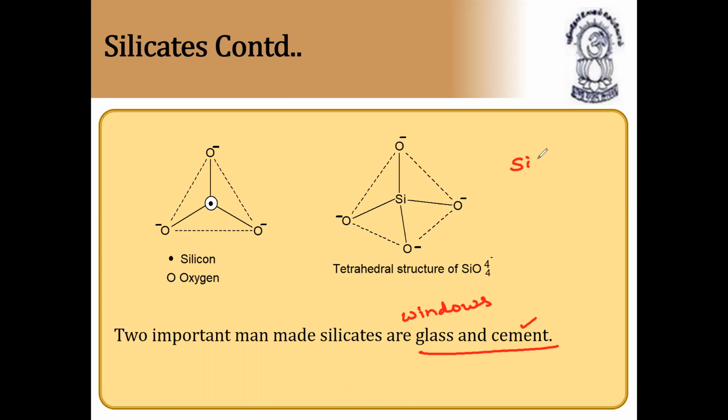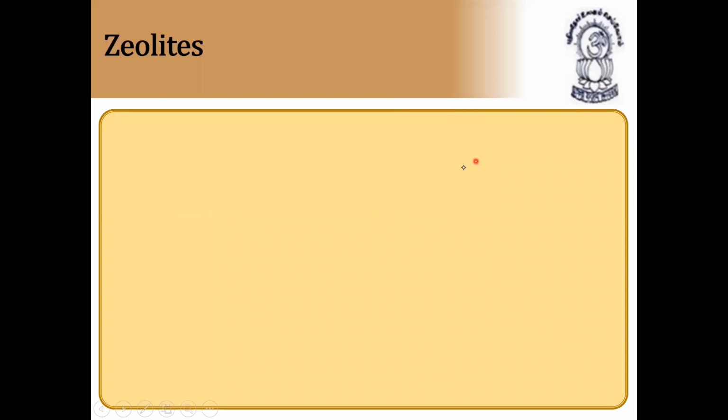It is of vital use. SiO4 4 minus has a tetrahedral shape, so the hybridization is sp3. It undergoes sp3 hybridization because of its tetrahedral shape. Please make a note of all these points. Next, continuation. Definitely, they are going to ask about the structure.